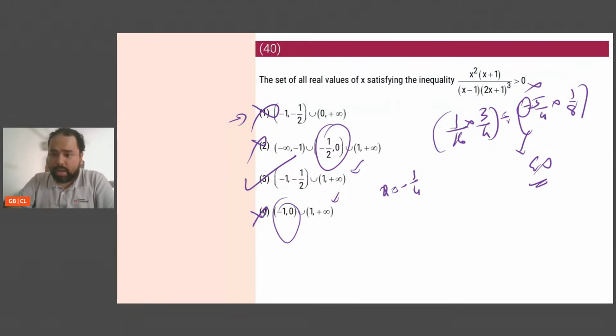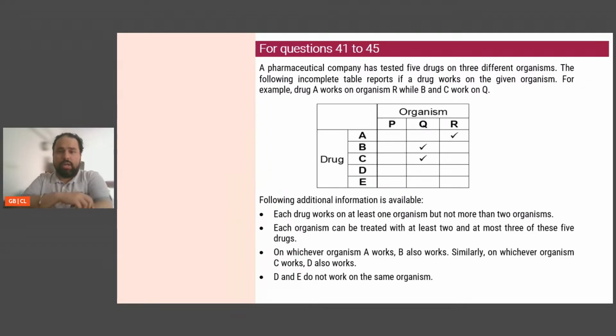Now, how much time do I have? I still have about 4 minutes to go. So let's look at this one. Okay. A pharmaceutical company has tested 5 drugs on 3 different organisms. So it's an LR set. The following incomplete table reports if a drug works on any given organism. For example, drug A works on organism R while B and C work on Q. Okay. Each drug works on at least one organism, but not more than 2.